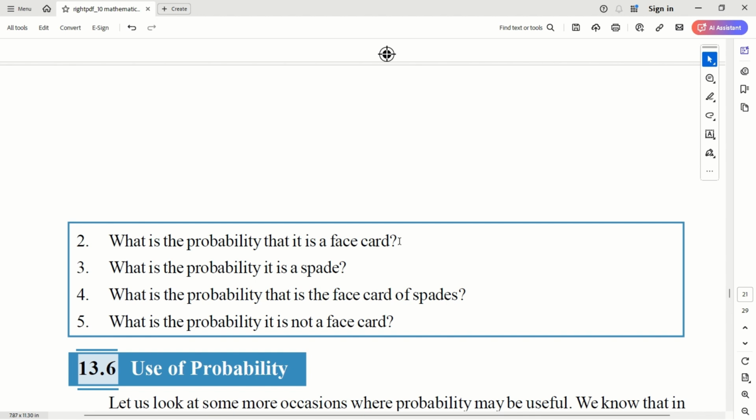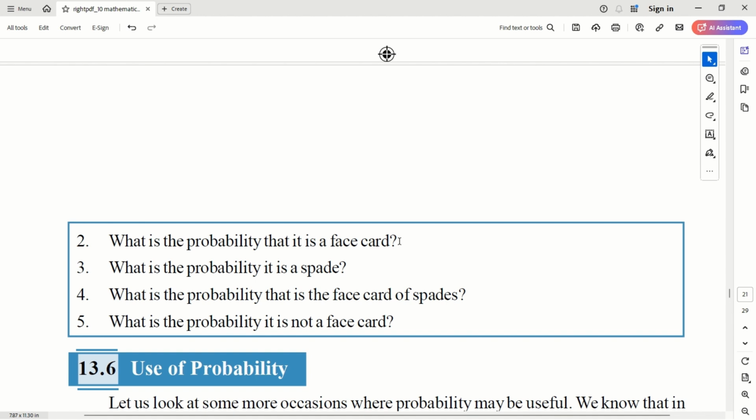What is the probability that it's a spade? There are 13 spades in a deck of cards. This is one suit. Spade is a suit. So 13 by 52, which is 1 by 4. What is the probability that it's the face card of spade? Face card of spade, you have only three. Three spade face cards. So 3 by 52.